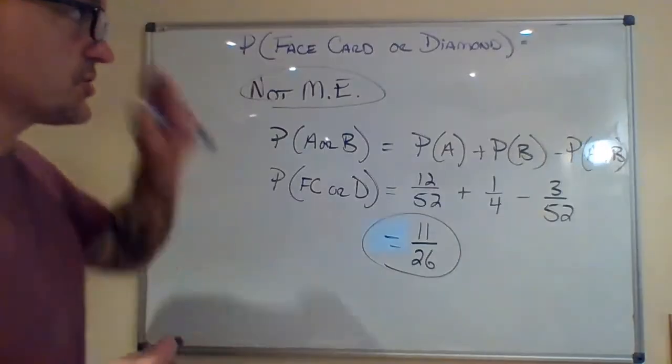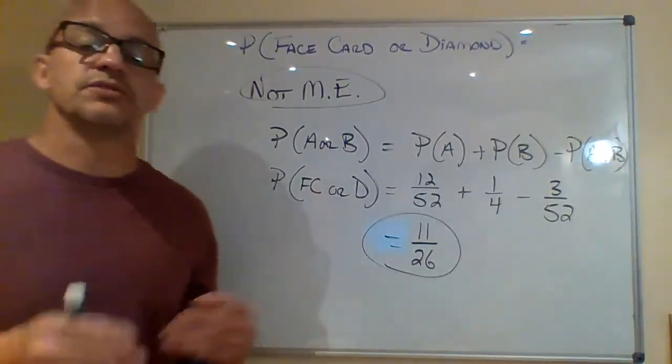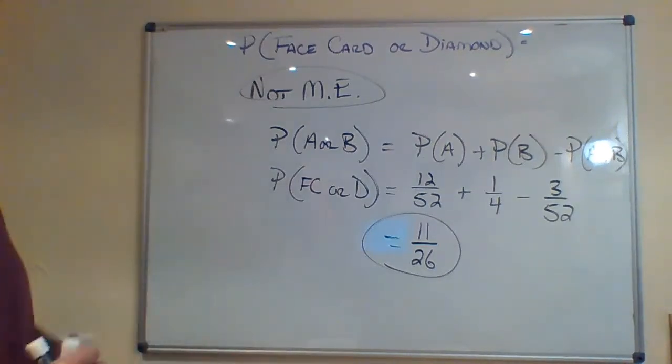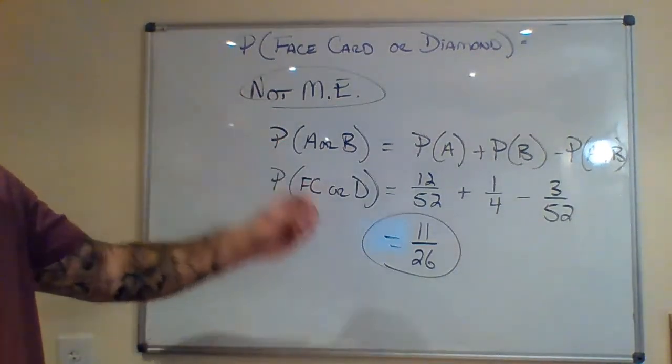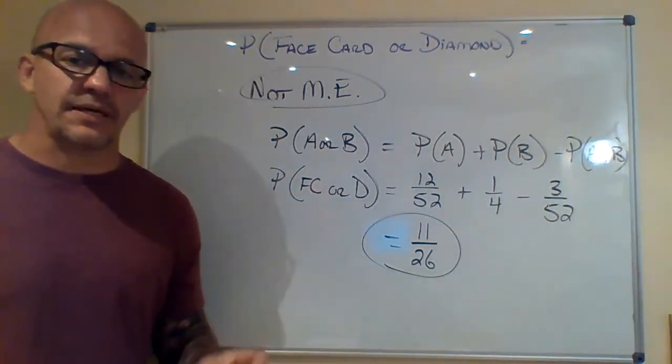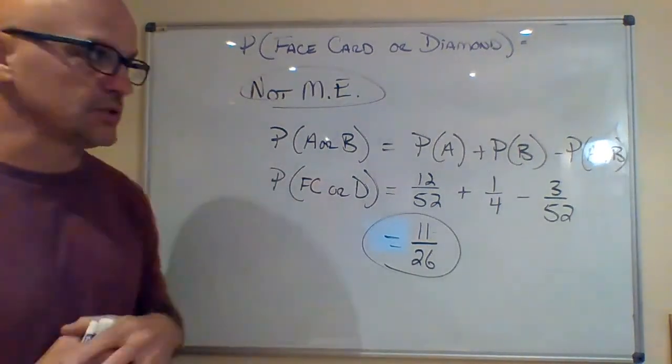All right, guys, welcome back. So our first determination is whether it's mutually exclusive or not. It is not mutually exclusive. We can get a face card that is a diamond. They can occur at the same time. They are not mutually exclusive.